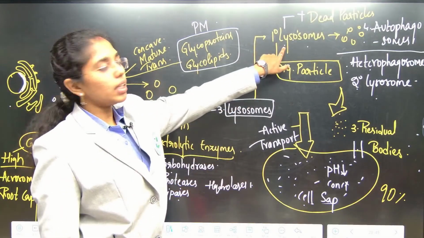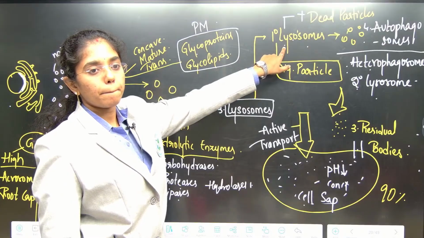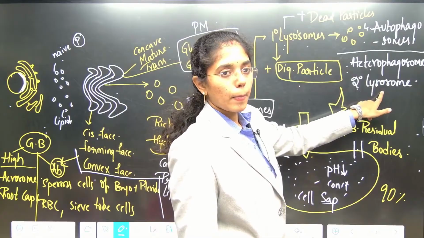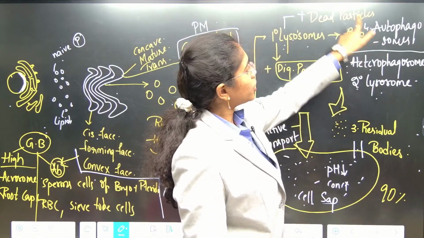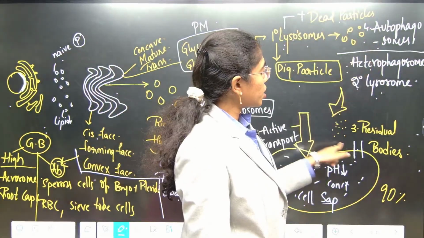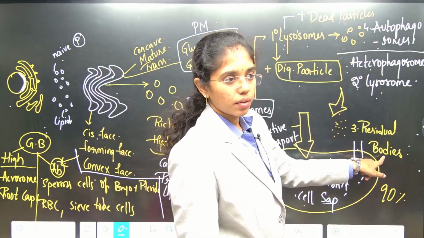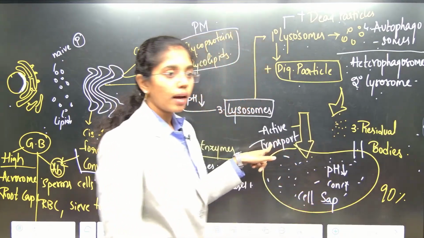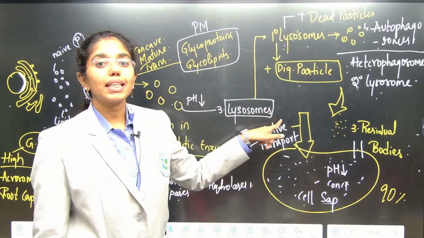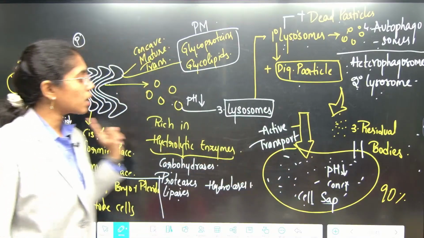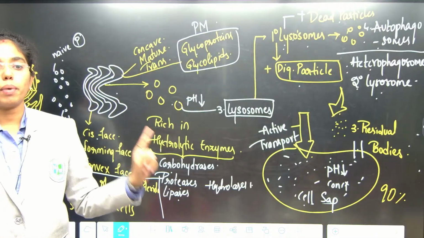Those just released from Golgi bodies are known as lysosomes, attaching to digestive particles, attaching to any dead particles. After digestion, the particles which are released, all the toxins, how are they dumped to the vacuole? Via active transport, because it is against the concentration. This is the complete story of the endomembrane system.